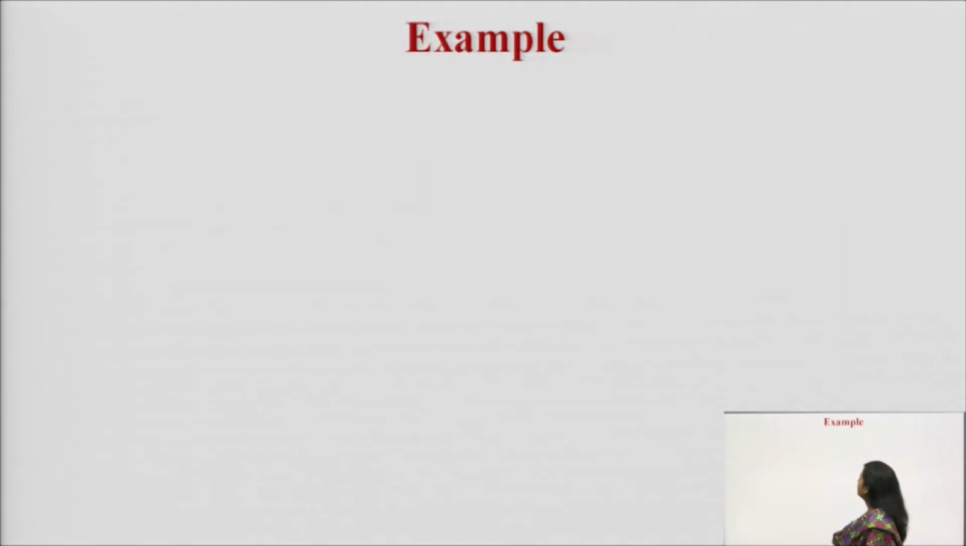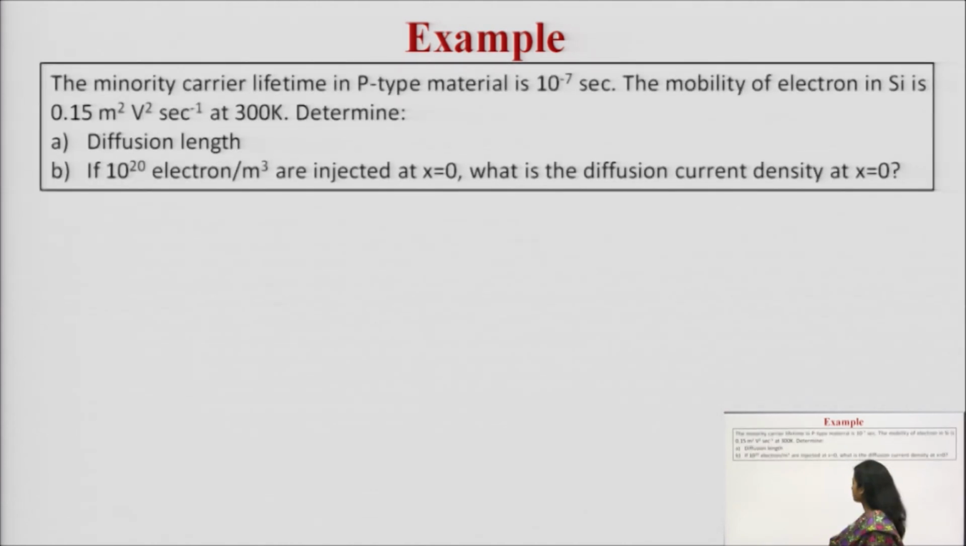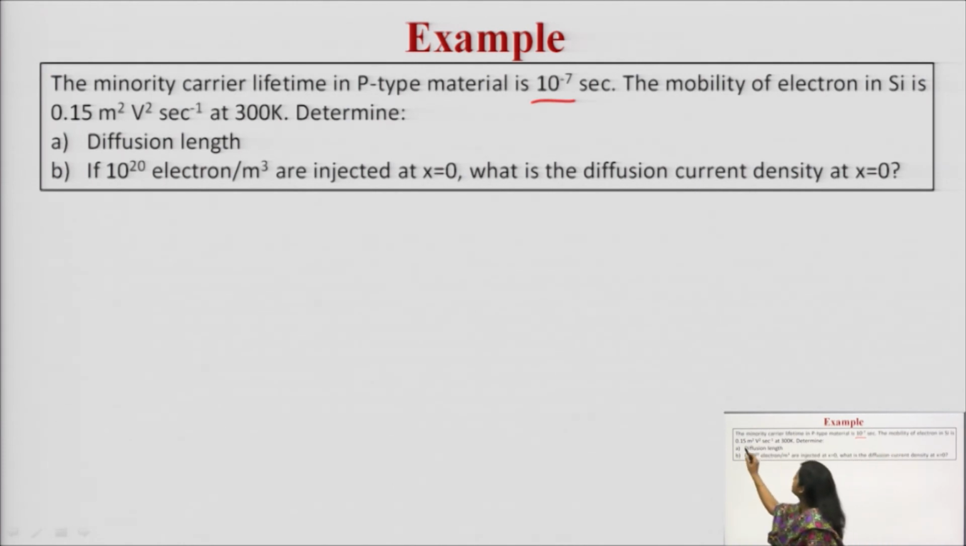Moving ahead, let us discuss one example. We have discussed so many formulas, so let us solve one question. First, read the question very carefully. The minority carrier lifetime in p-type material is 10 raised to the power minus 7 second. The mobility of electron in silicon is 0.15. So the minority carrier lifetime is given, the mobility of electron is also given, and you have to determine the diffusion length. Second, if 10 raised to the power 20 electrons are injected at x equal to 0, what is the diffusion current density?